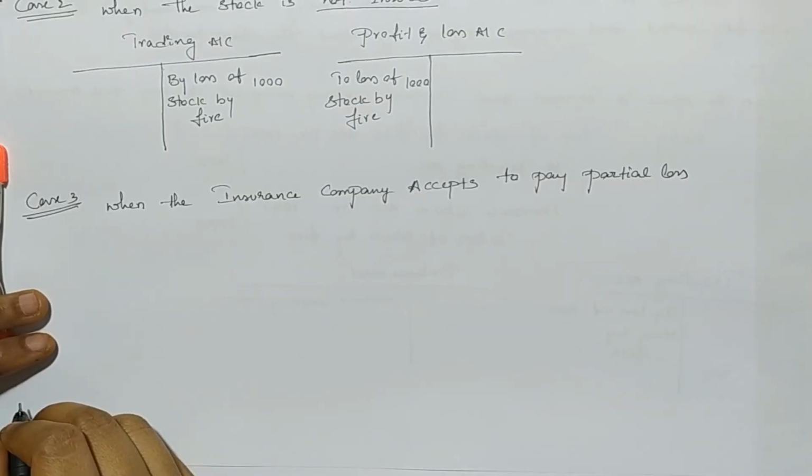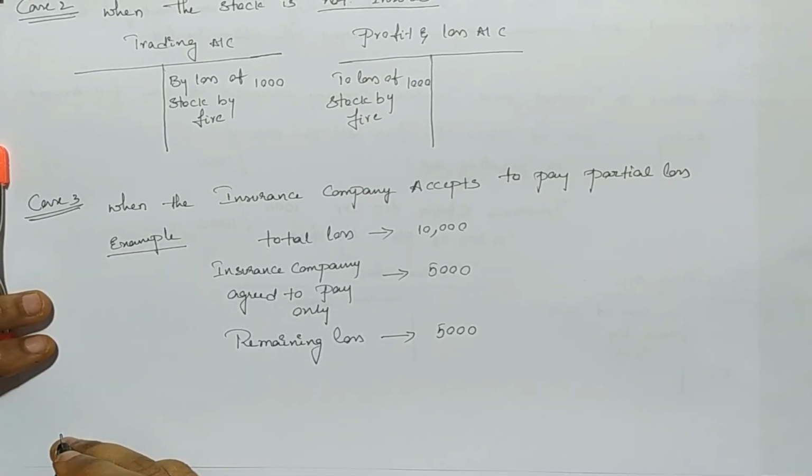Now we will discuss case 3. Case 3 is goods are fully insured but the insurance company has agreed to pay the partial amount, not full amount. In this case, we will mention the adjustment amount in 3 places, not in 2 places. Let's understand this with an example. Loss of stock by fire is 10,000. Out of this, insurance company has agreed to pay only 5,000. Here, 10,000 is the overall loss amount. 5,000 loss will be recovered. Remaining 5,000 loss is not recovered.